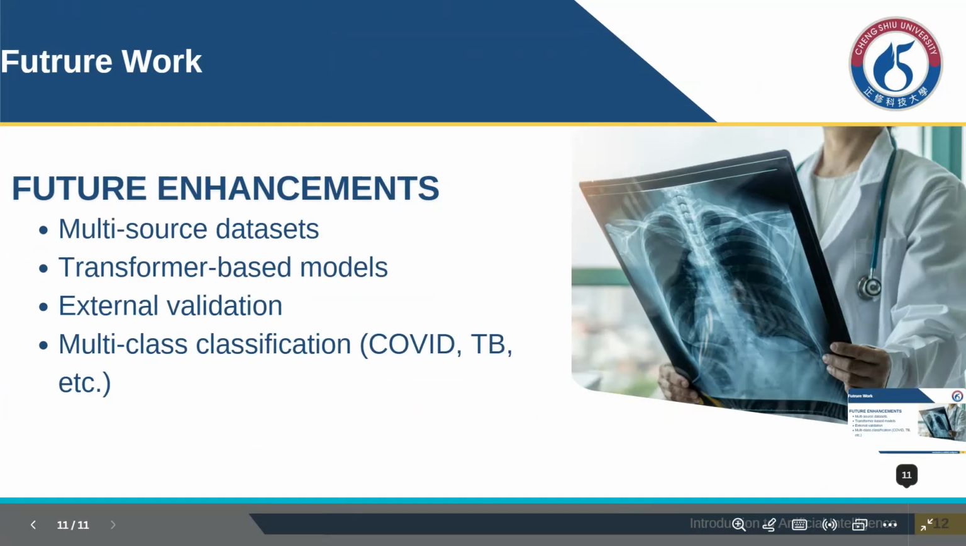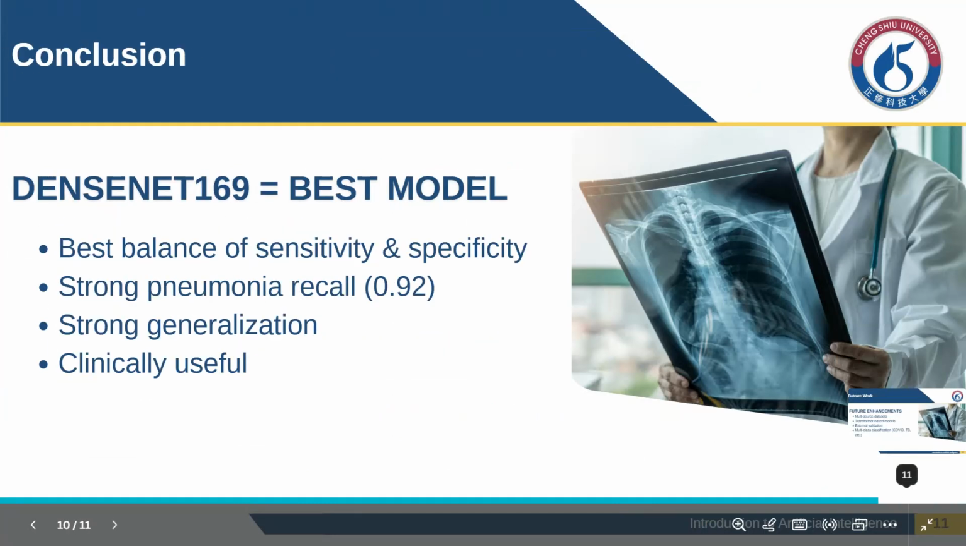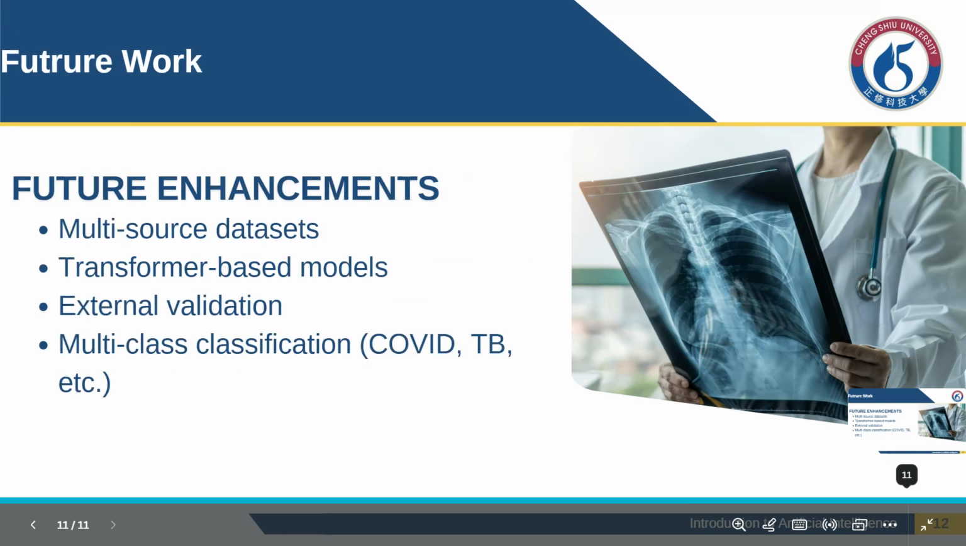In conclusion, DenseNet 169 performs the best, achieving the best diagnostic performance across all evaluation metrics. For future work, I recommend expanding the dataset to multiple hospitals, experimenting with transformer based architectures, and performing external validation. Multi-class classification could also extend the system's clinical utility.